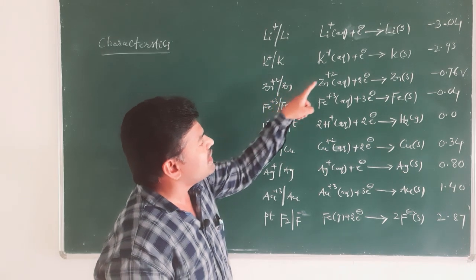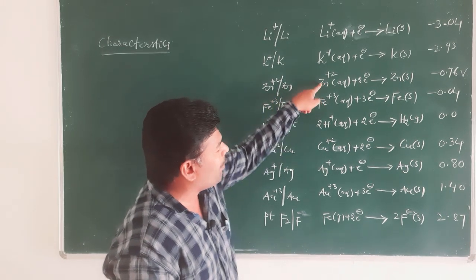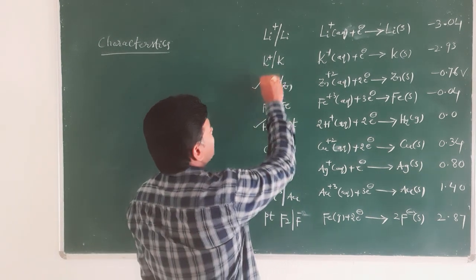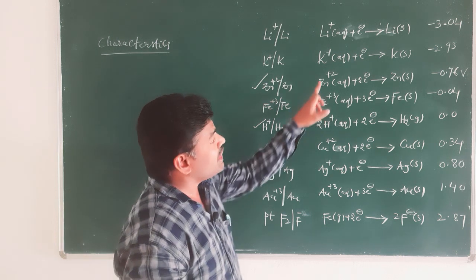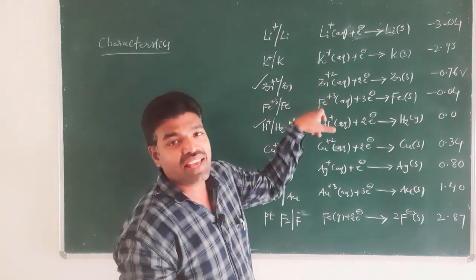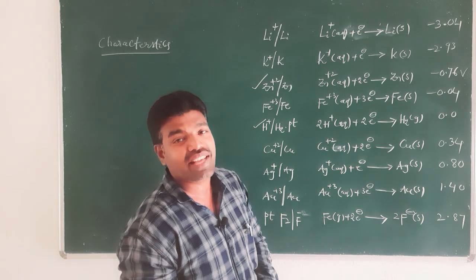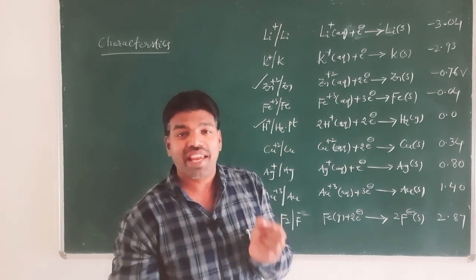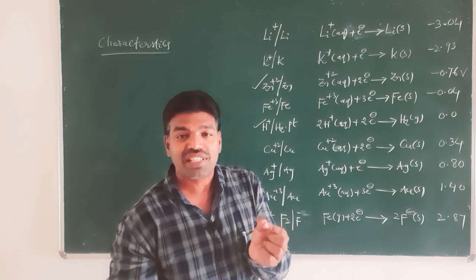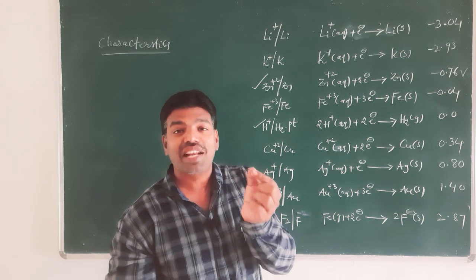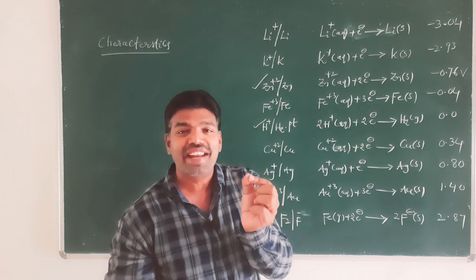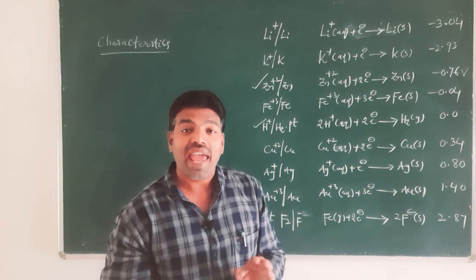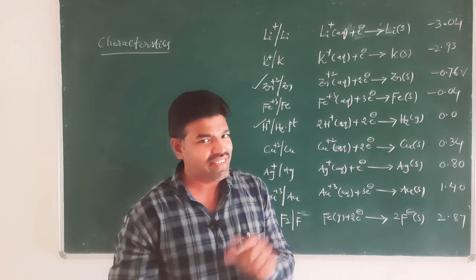That means if this zinc electrode combines with the standard hydrogen electrode, that zinc electrode acts as anode. So, the negative sign of standard reduction potential indicates that if that metal is combined with the standard hydrogen electrode, then that metal acts as anode, right?